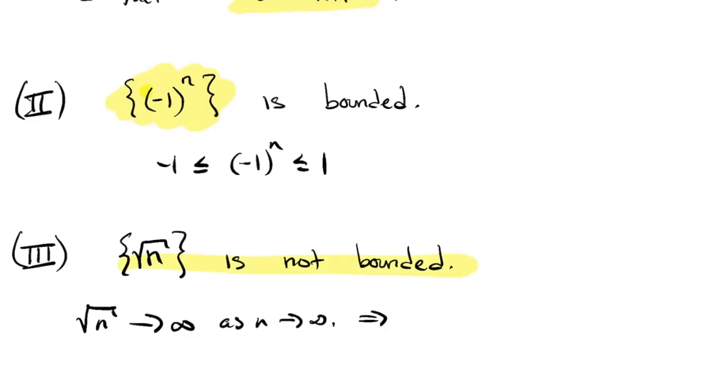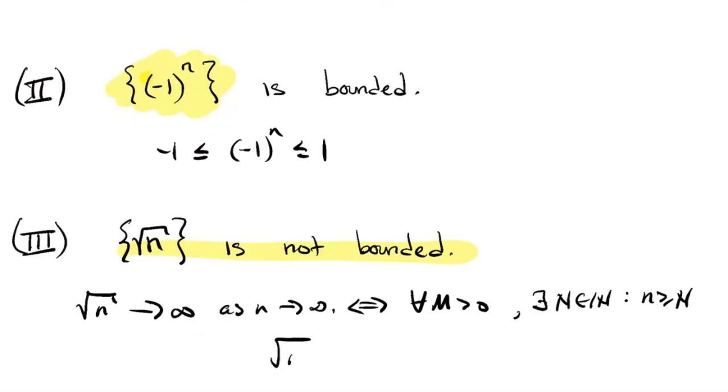This exactly means, it's actually if and only if, no matter what M you try to pick, there exists some natural number capital N such that when the index little n exceeds that, the square root of n is bigger than or equal to your capital M. In fact, you can even arrange it to be strictly bigger than if you like. So that means that the range of this sequence does not stay in any bounded interval. It doesn't stay in any interval between -M and M.